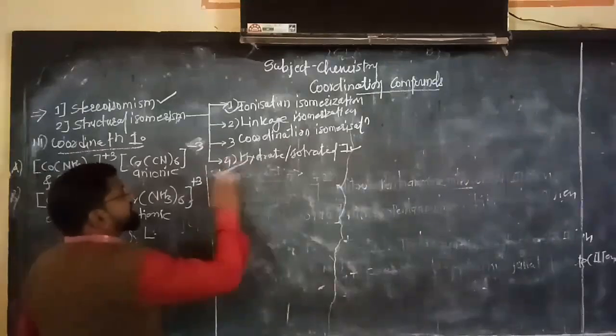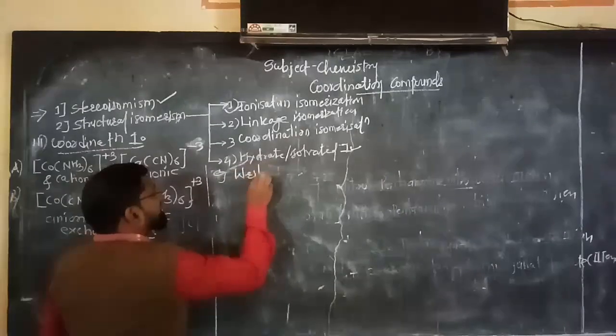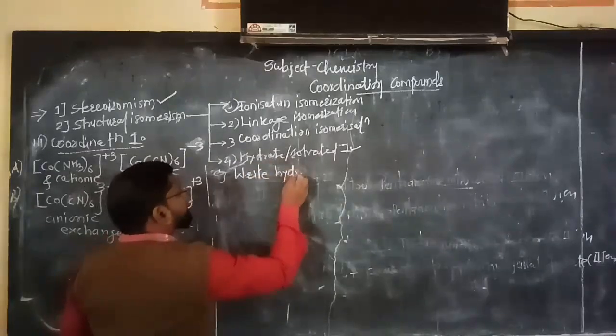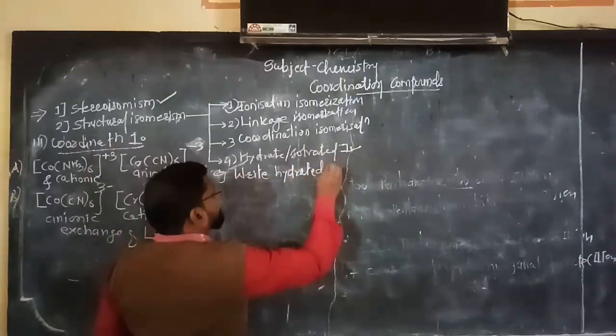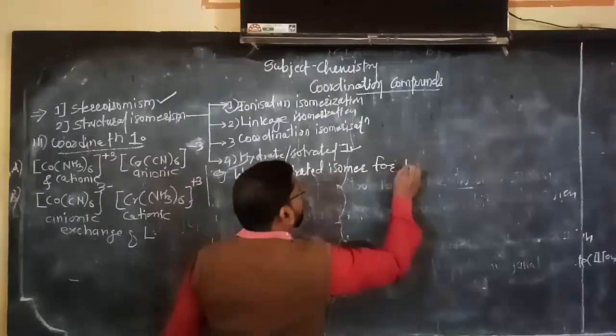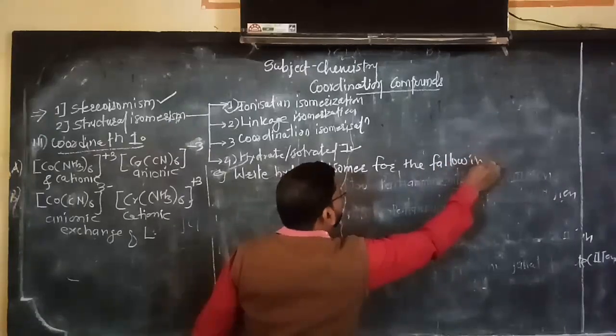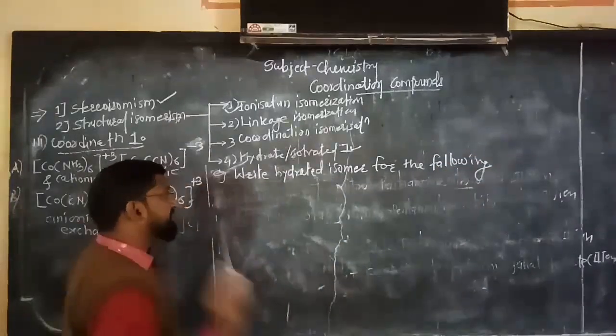For example, let us write the hydrated isomers for the following molecule. In this example you will clear your idea.